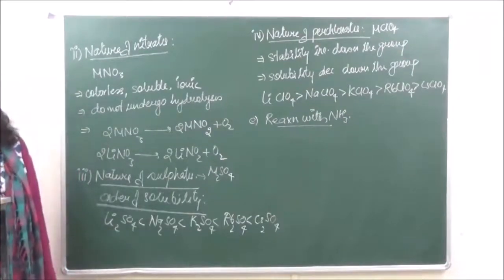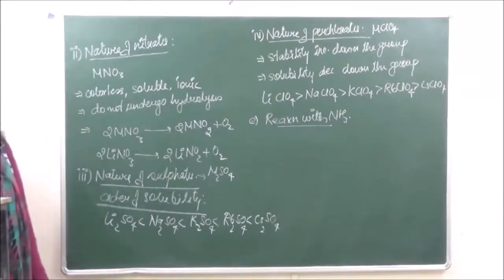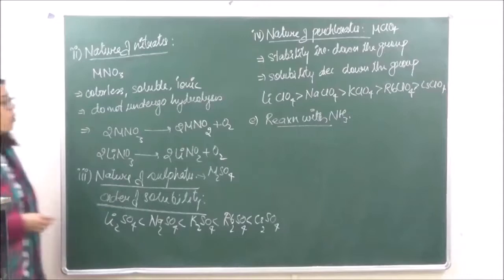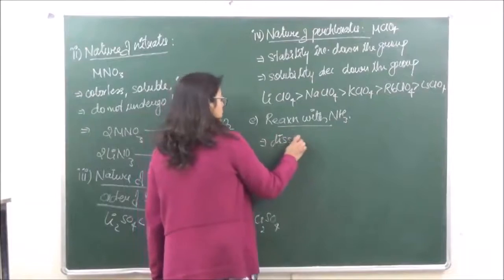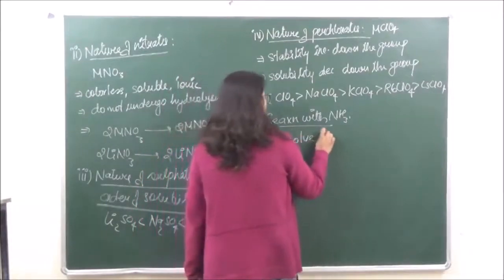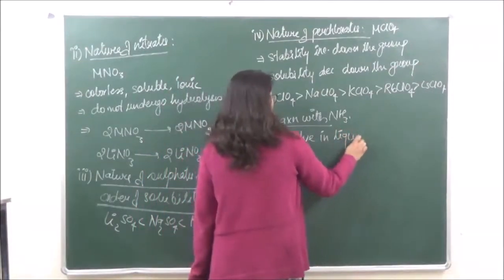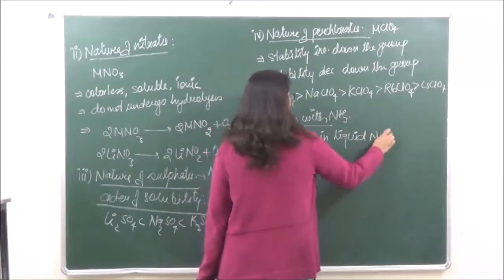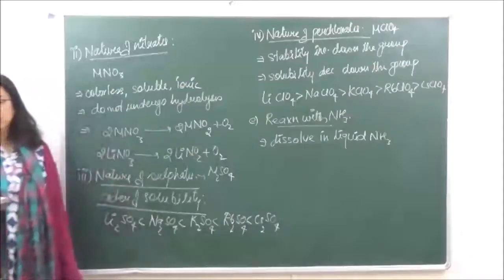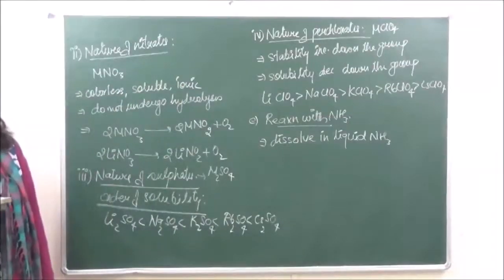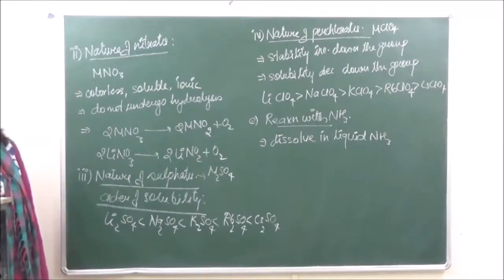So when we are talking of alkali metals, they all dissolve in liquid ammonia. Okay? In the case of water, when they were dissolving, a certain amount of hydrogen was liberated.